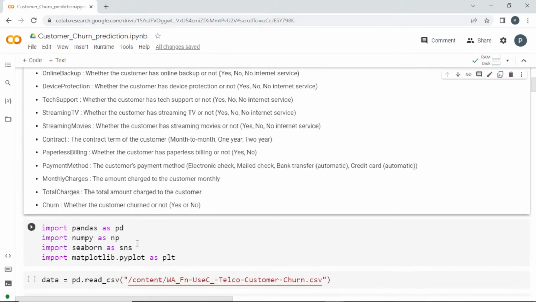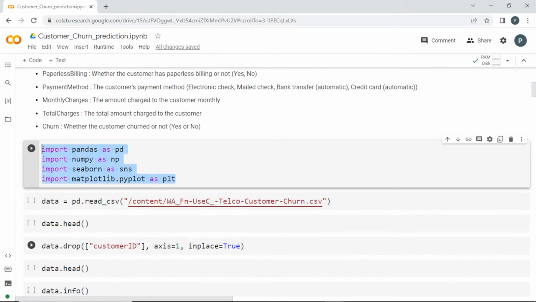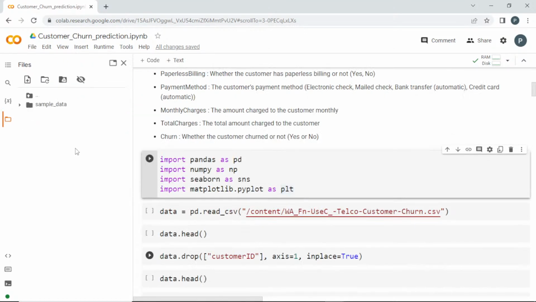Clear? So starting with, I'm importing the necessary libraries. Import pandas, numpy, seaborn and matplotlib. Okay, so I have loaded my dataset here.